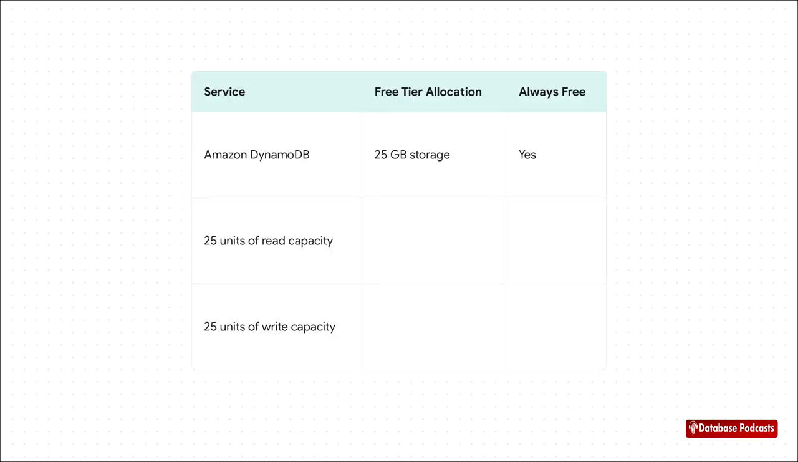Now, on the flip side, Amazon DynamoDB is a perfect example of an always free service. For all your NoSQL needs, you get 25 gigabytes of storage, plus pretty generous read and write capacity forever. This is a service you can actually build on for the long haul, potentially without ever paying a cent, as long as you stay within these limits.